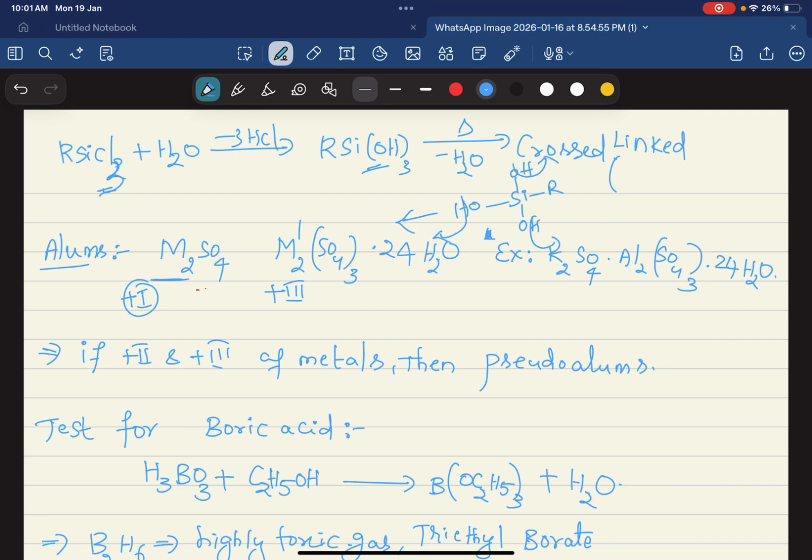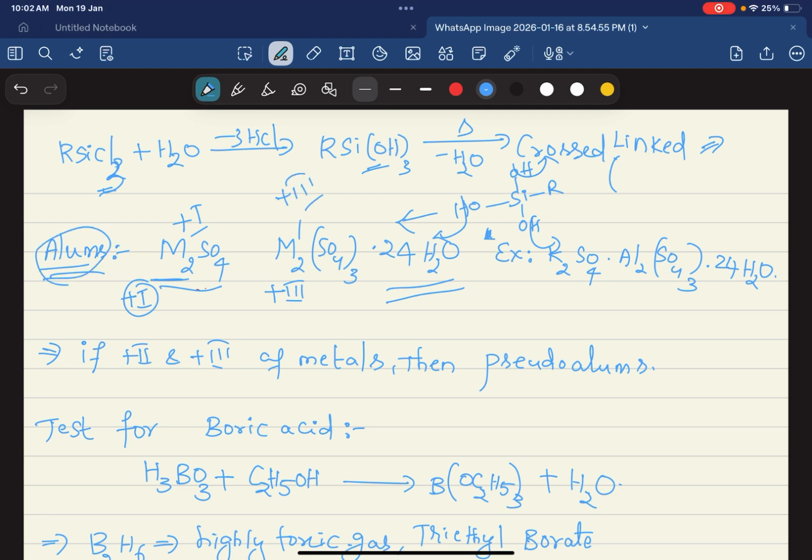That means all our cross-linked polymers are formed. So coming to the next topic, alums. M2SO4 combined with another metal sulfate and 24 water molecules. In this case, the first metal has oxidation state +1 and the second metal has oxidation state +3. Those are called alums.